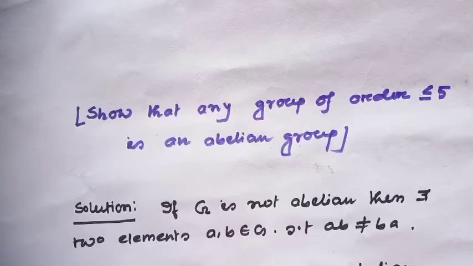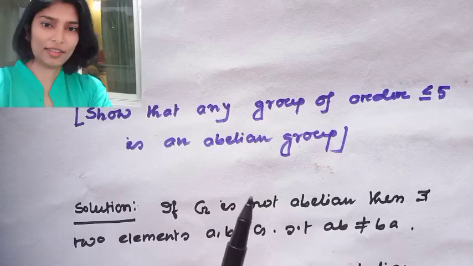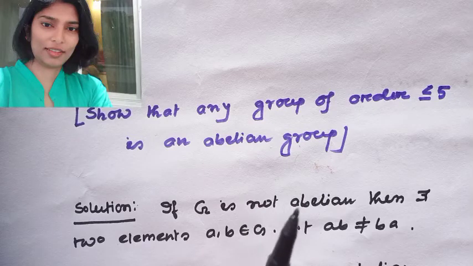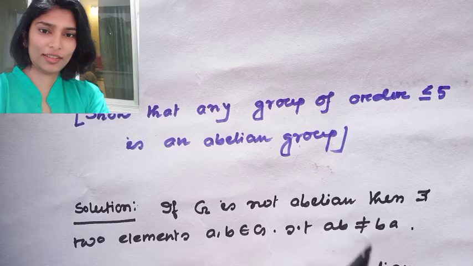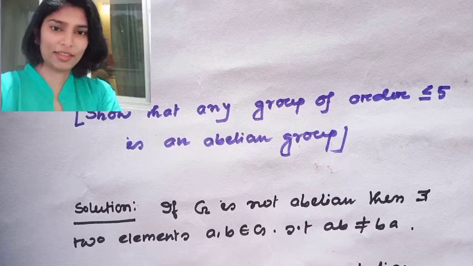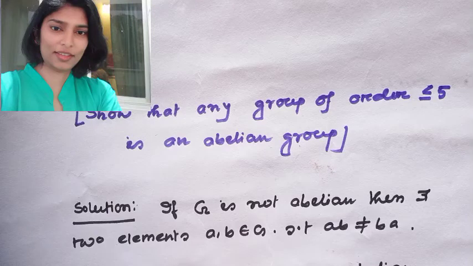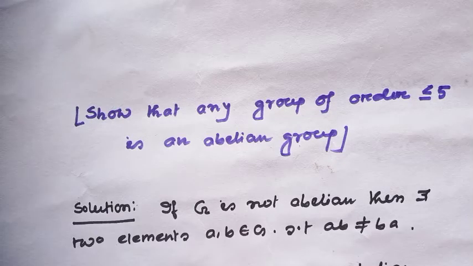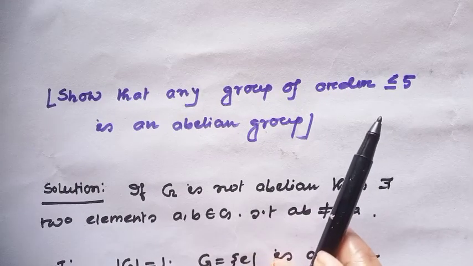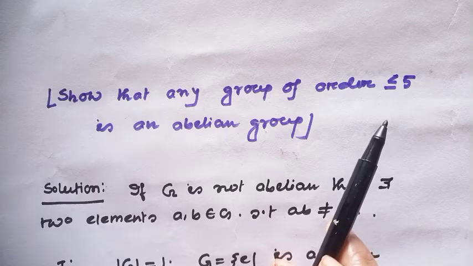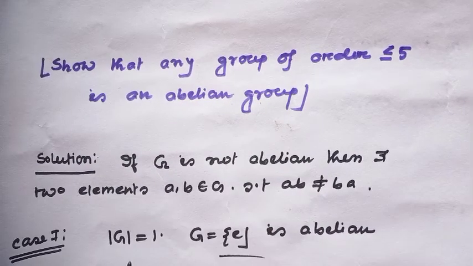Okay? Well, now I will discuss one example in detail, because I will use many of the properties we have learned so far in this problem. If you can understand it fully, then you will know that you have understood everything we have learned so far. The claim is that every group of order less than or equal to 5 is an abelian group. Case 1: let the order of G equal 1.